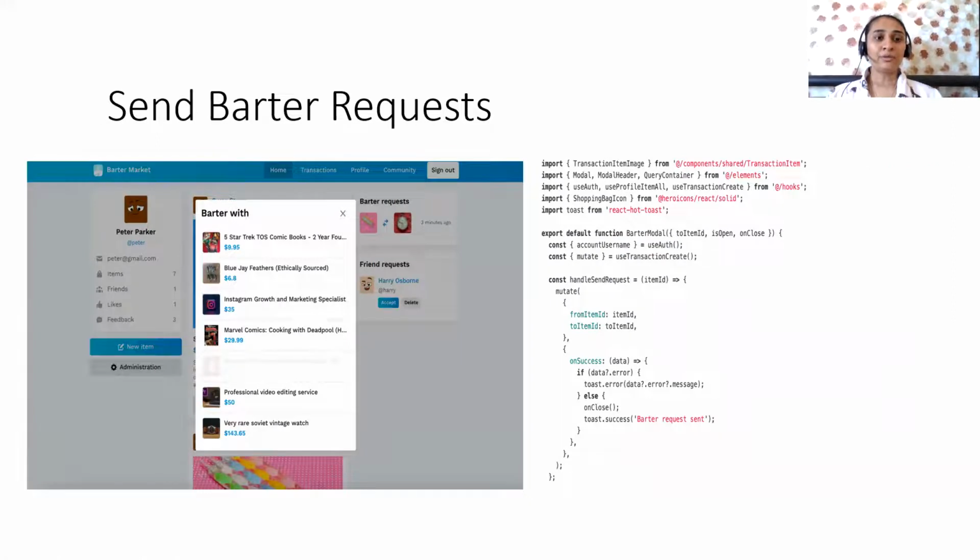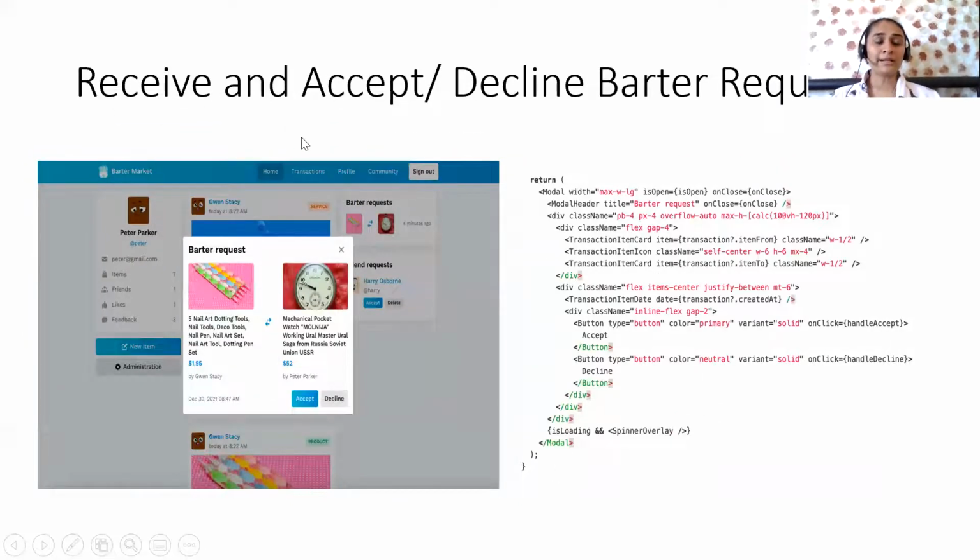Then the next slide is for sending a barter request. If a user wants to send a barter request, they need to click on this item, which item they want to barter. The next slide is for receiving, accepting and declining a barter request. A user can receive a barter request. If the user wants to accept, they need to click on the accept button, or if they don't want to barter, then they need to decline.